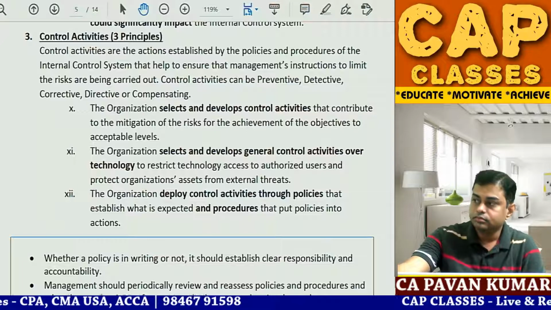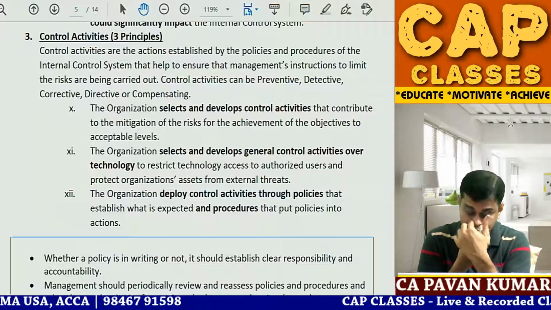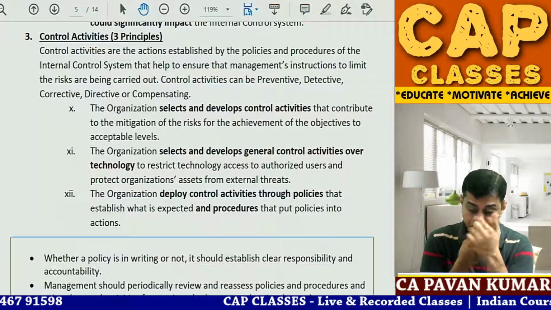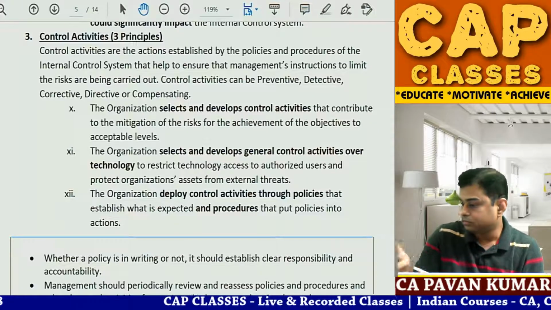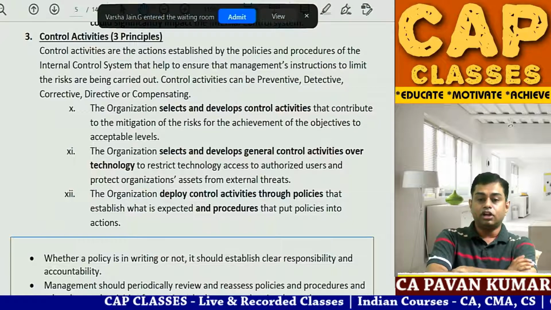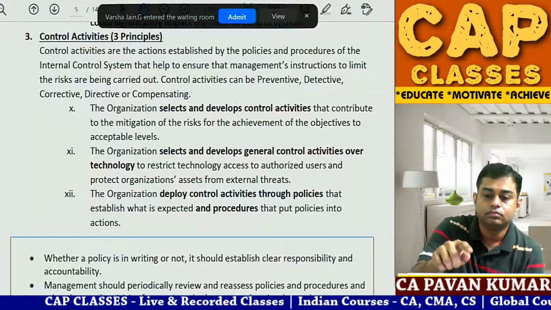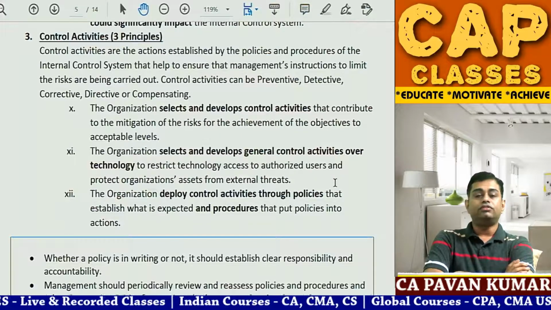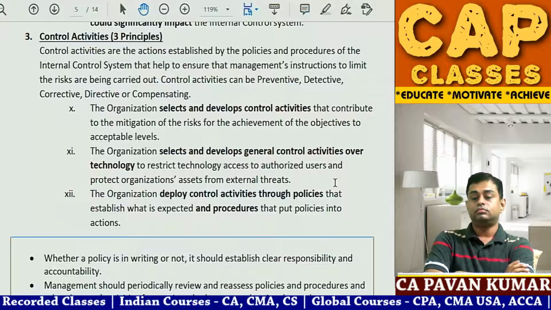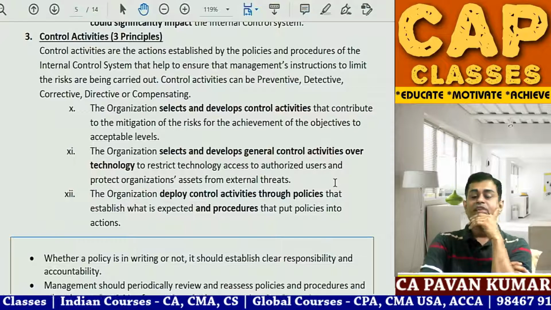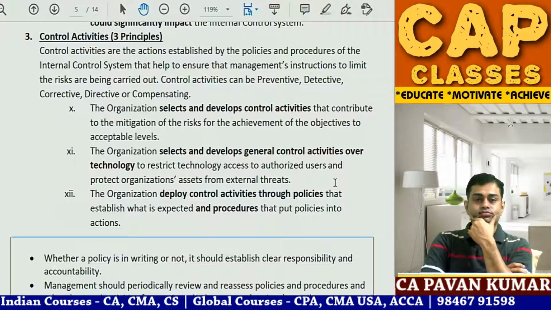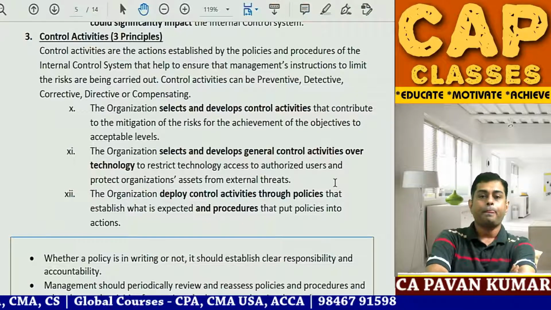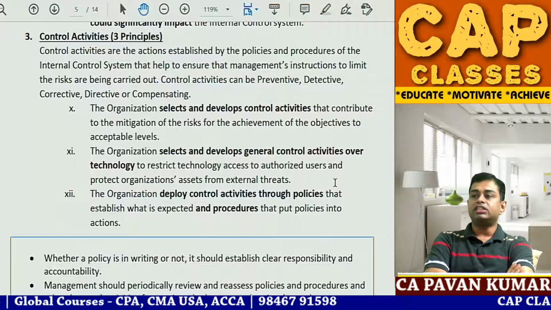Segregation of duties is one of the techniques through which control activities can be implemented.